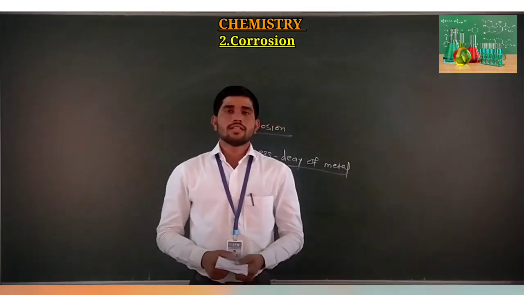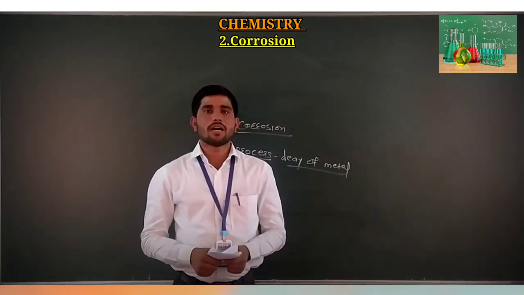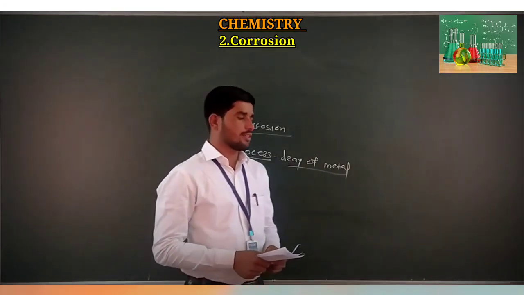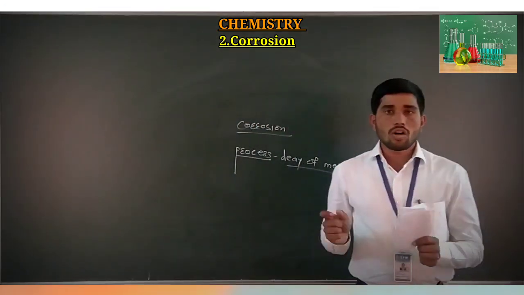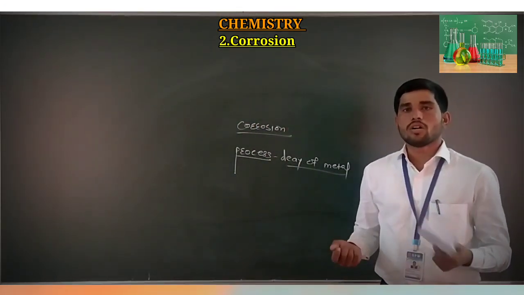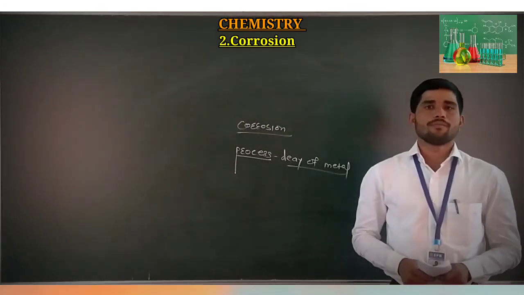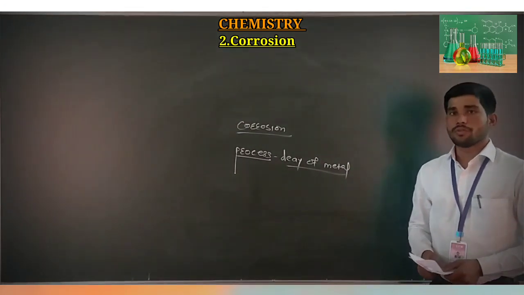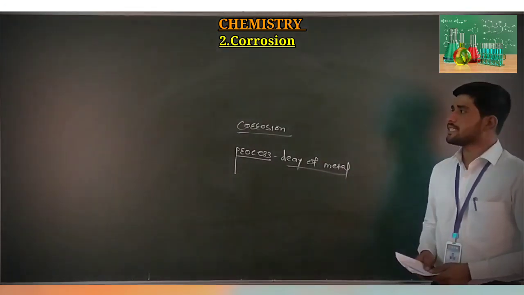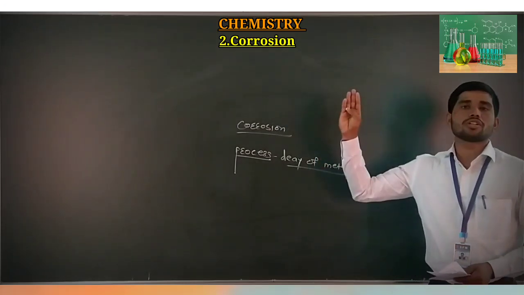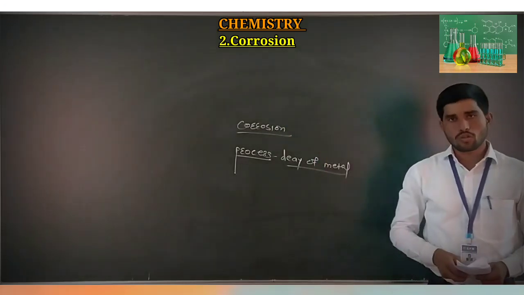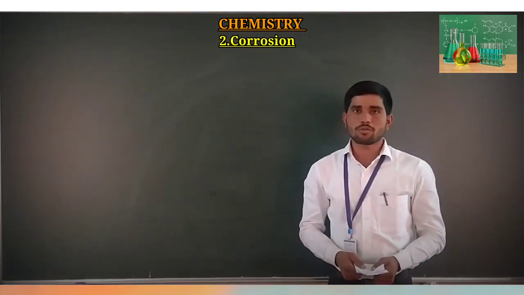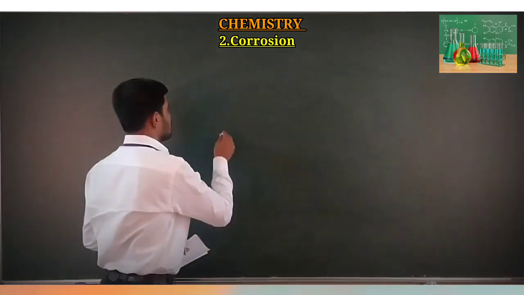Atmospheric corrosion is again divided into two different types: corrosion due to oxygen and corrosion due to other gases. Out of them, we will just overview corrosion due to oxygen here. So let us start the concept of corrosion due to oxygen, or oxidation corrosion. Let us start the first type of atmospheric corrosion, and that type is nothing but